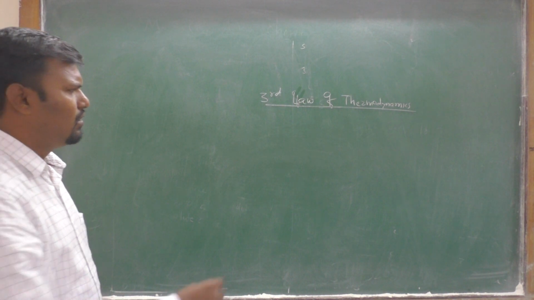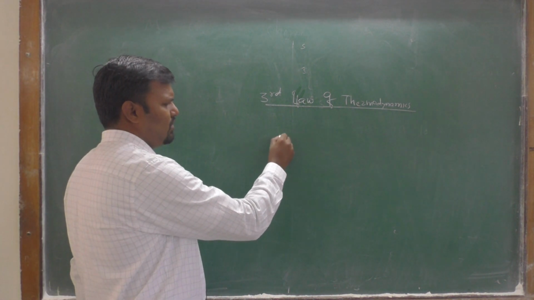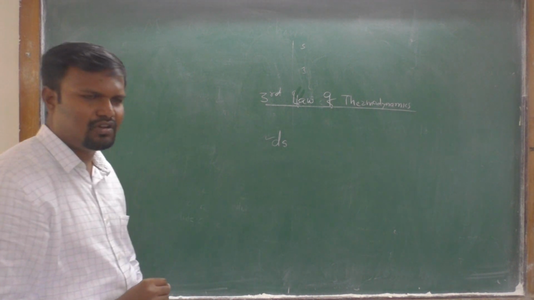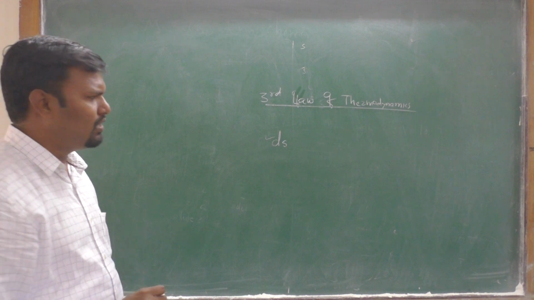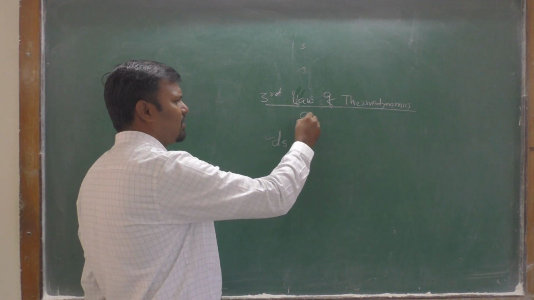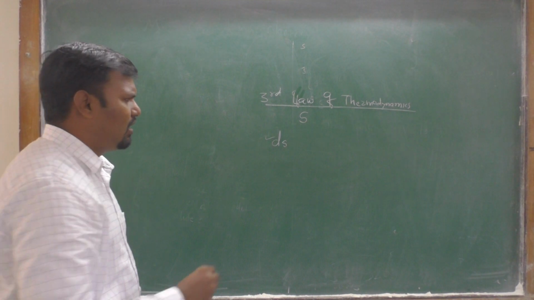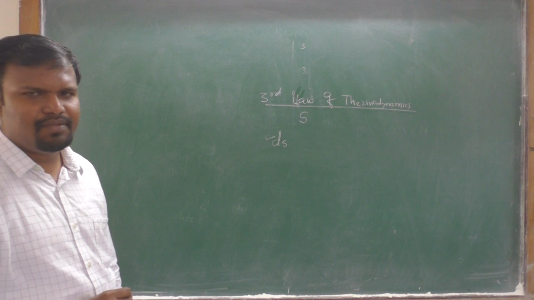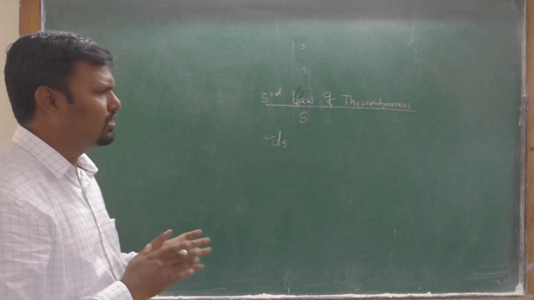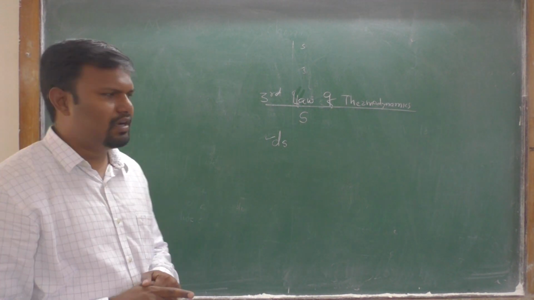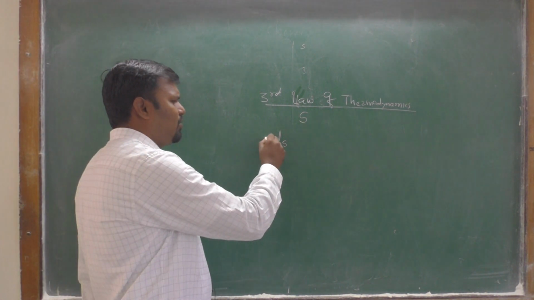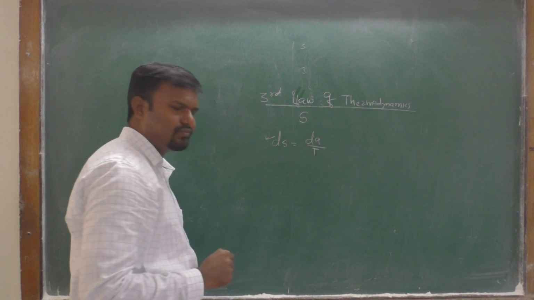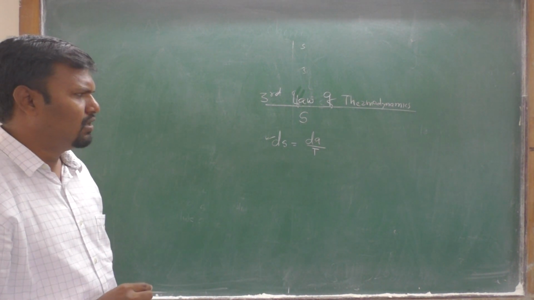Now, d stands for a very small change or difference of entropy. Entropy is denoted by S, remember that, and only a change in entropy can be found because entropy is a state function. Therefore, a very small change in entropy is given by dq upon T, which is the formula for entropy.